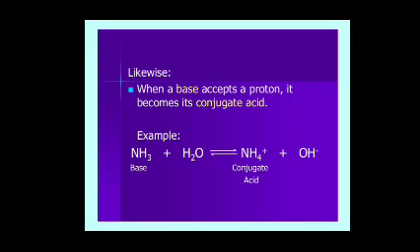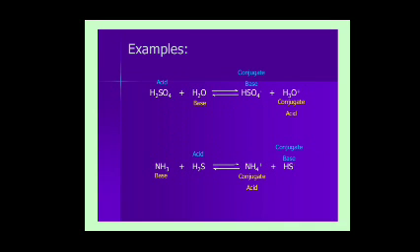The H2O molecule in this reaction donates a proton to the NH3, so the H2O acts as an acid, which means NH3 acts as a base. Acid H2SO4 plus base H2O forms the conjugate acid base pair HSO4 minus plus H3O plus. NH3 plus H2S gives NH4 plus and HS minus.